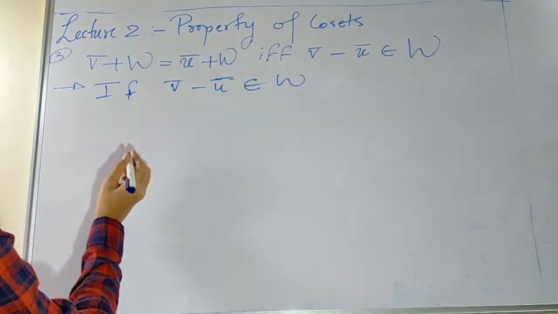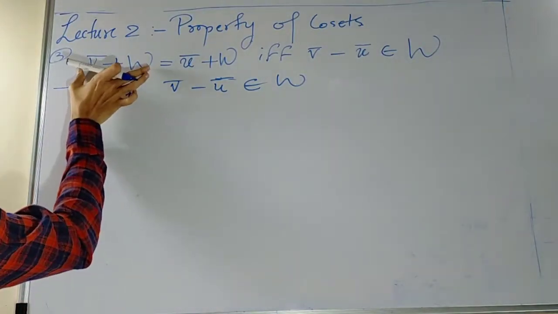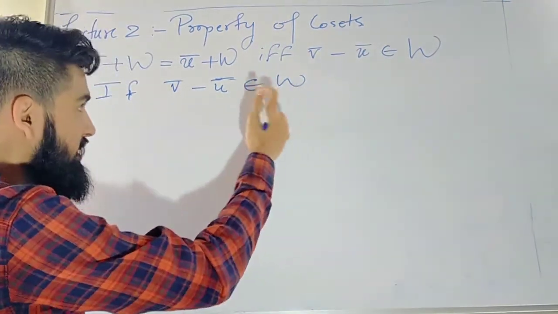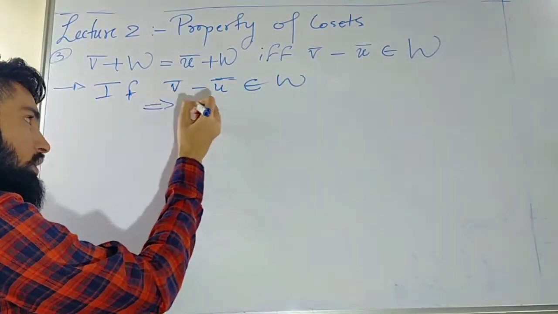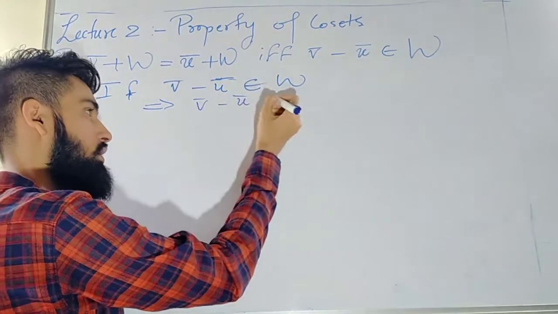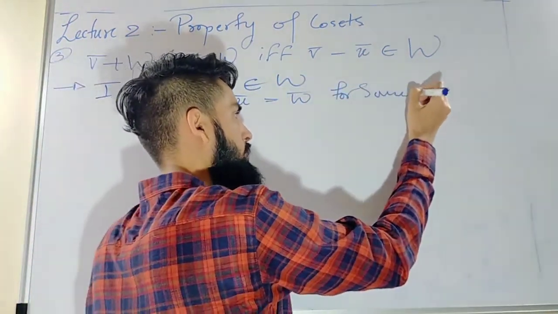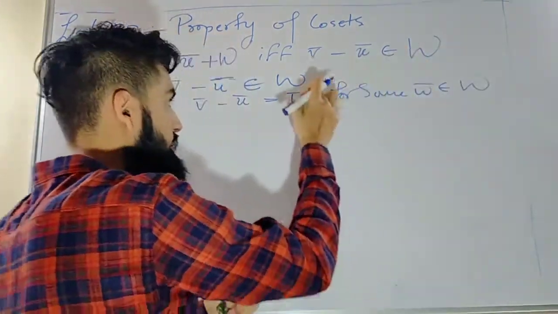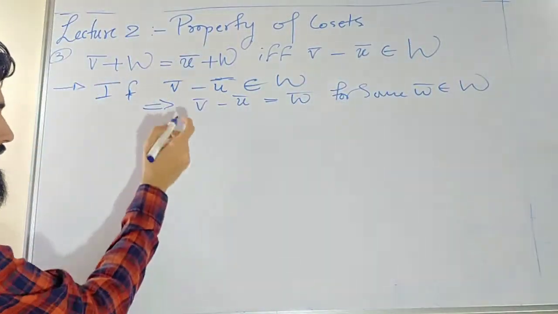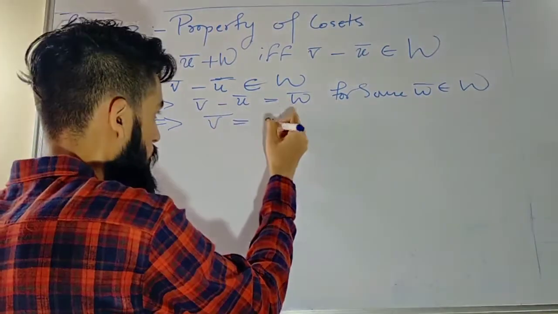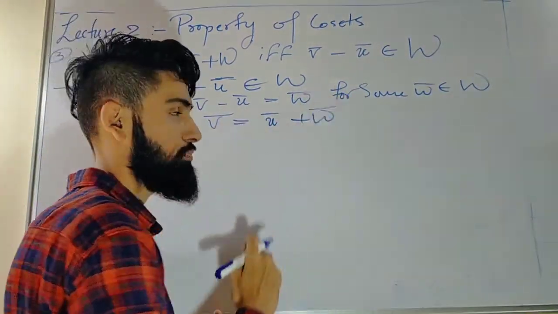So let's prove. What I do, I consider any element from this. Before that I know this idea. Let's use this idea. This implies v̄ − ū is equal to some w̄ for some w̄ inside W, since it is an element of W. This implies v̄ can be written as ū + w̄.